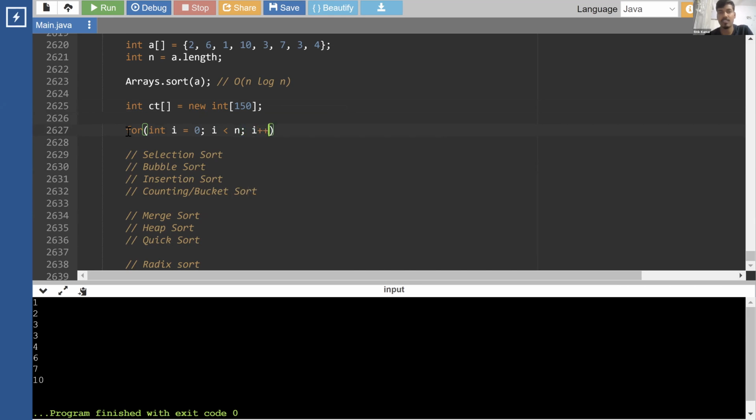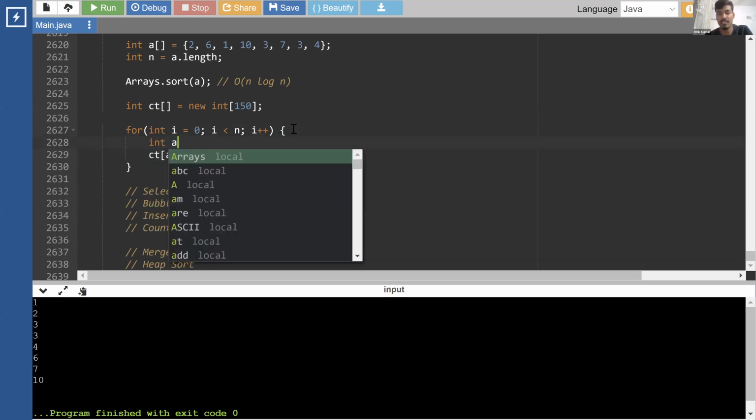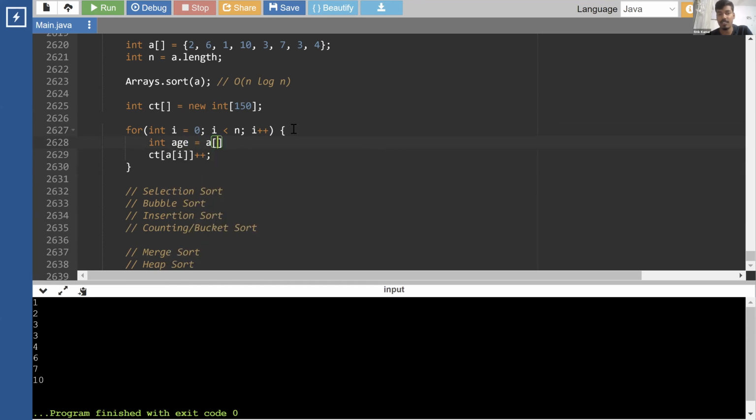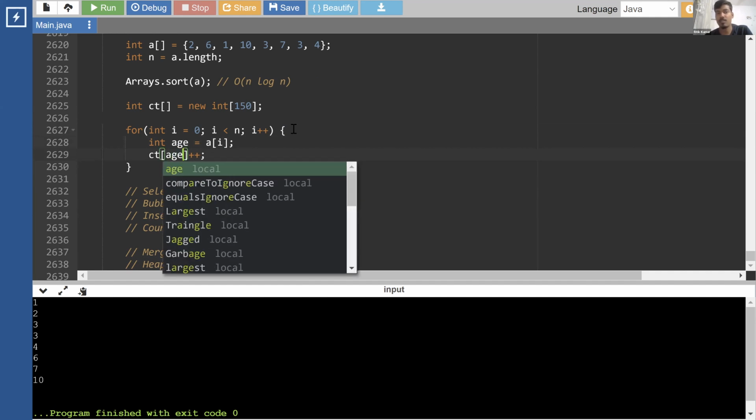This is, let's say, traversing. So what we need to do is count of A of I plus plus. A of I is the age of the person. Okay, if you did not get this, think of it like this. What's the age of the current person? A of I. So whatever age it is, we can just do count of age plus plus.